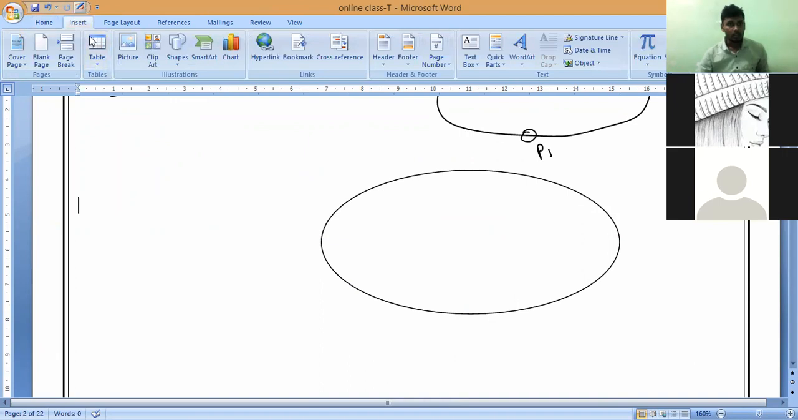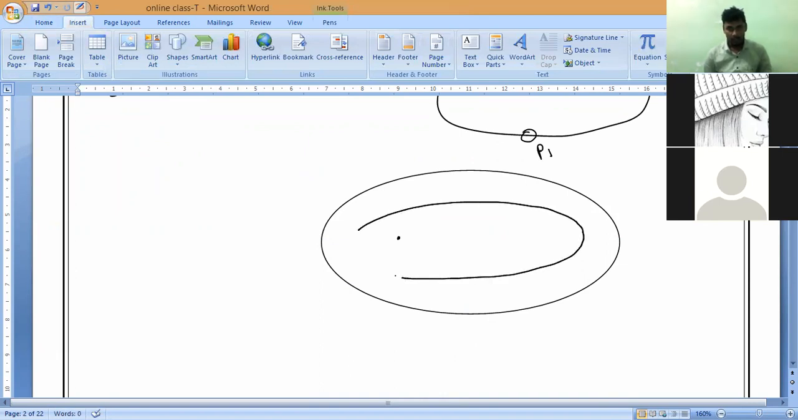So this is the first orbit. Now imagine the sun will be here. Now this is the second orbit. Here is the sun. Now this is planet 1 and this is planet 2. P2 and P1.